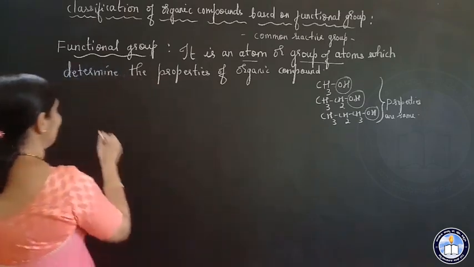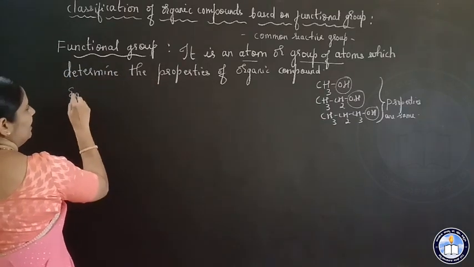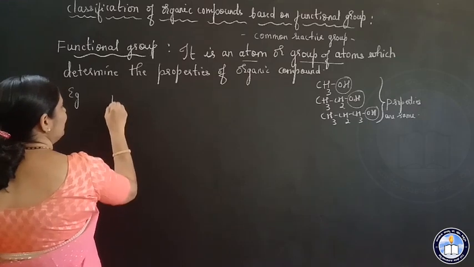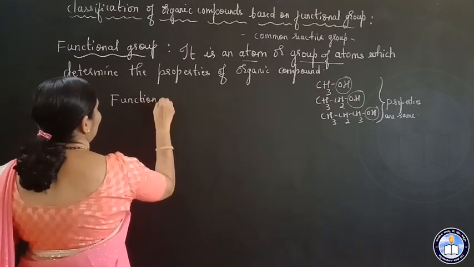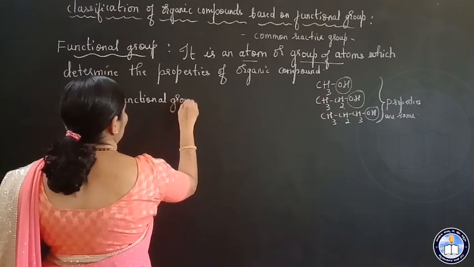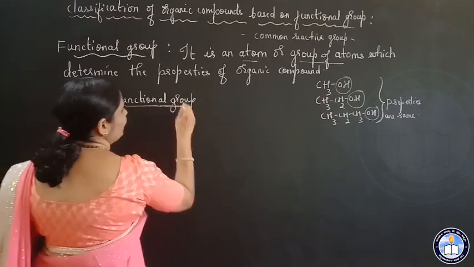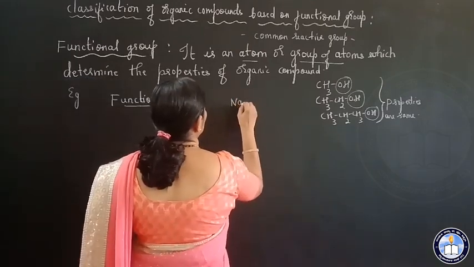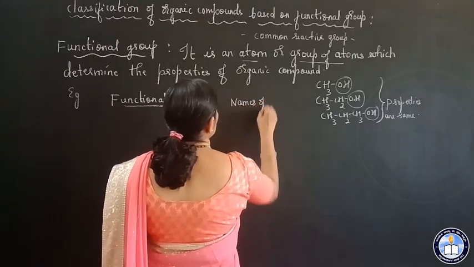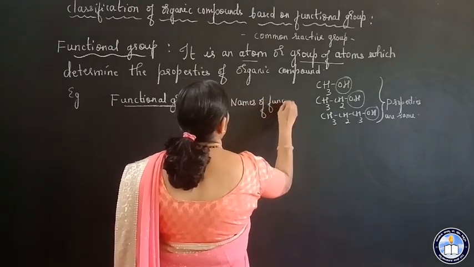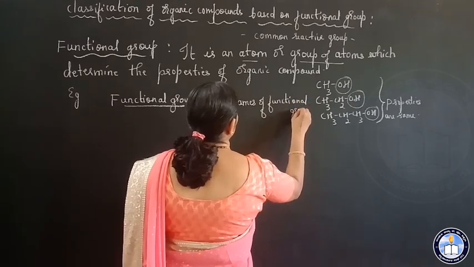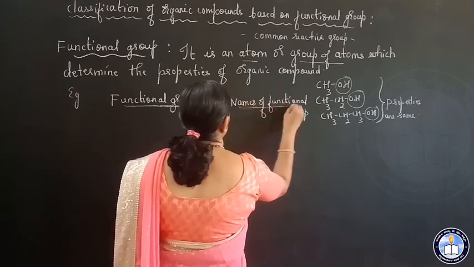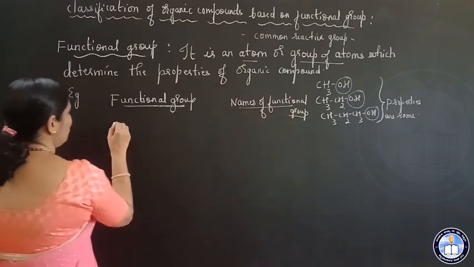So now I'll write the examples. Functional group. Names of functional group. So OH.